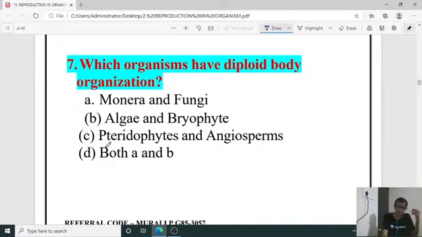Diploid, haploid. You know what is haploid, what is diploid. So which organism is having diploid body organization? The answer for the seventh one: Monera and fungi, means bacteria and fungi. Then algae and bryophyta, they are also having diploid body nature. So C is not the right answer, rhodophytes and angiosperm. So the right answer is A and B. So the right option is D with respect to diploid body organization. So diplontic, haplontic, you know what is diplontic, haplontic life cycle.